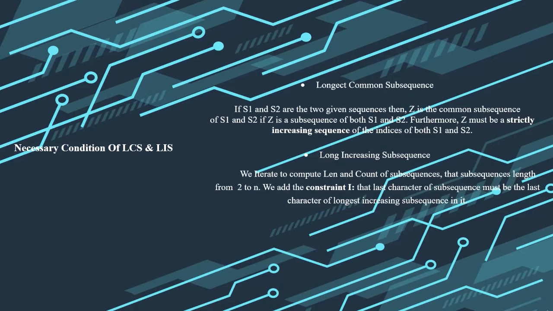Necessary condition of LCS and LIS. Longest common subsequence. If S1 and S2 are the two given sequences, then Z is a common subsequence of S1 and S2 if Z is a subsequence of both S1 and S2. Furthermore, Z must be a strictly increasing sequence of the indices of both S1 and S2.